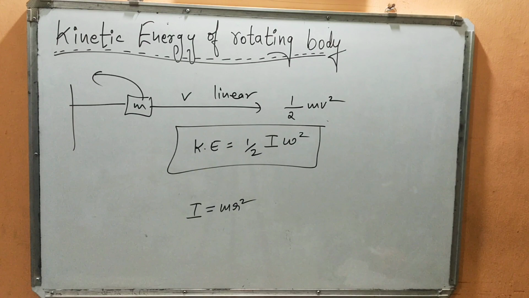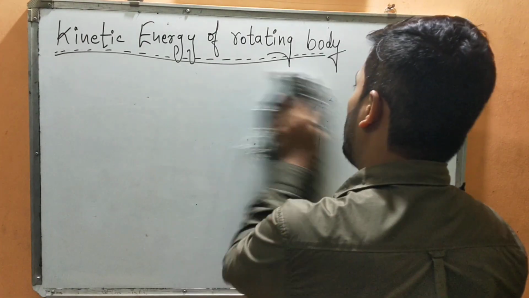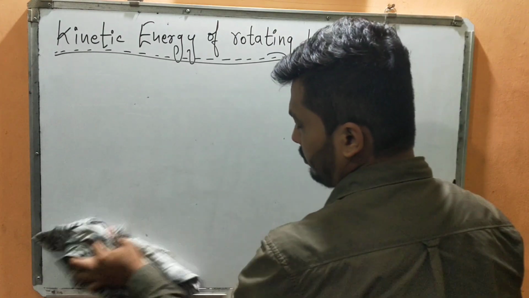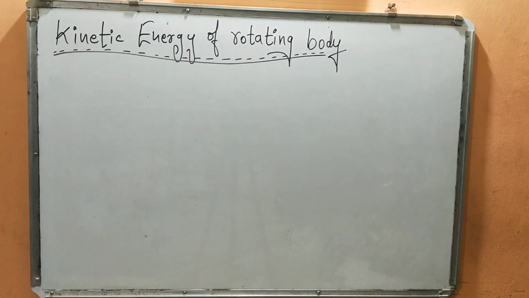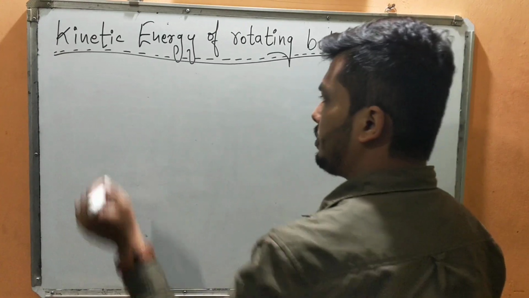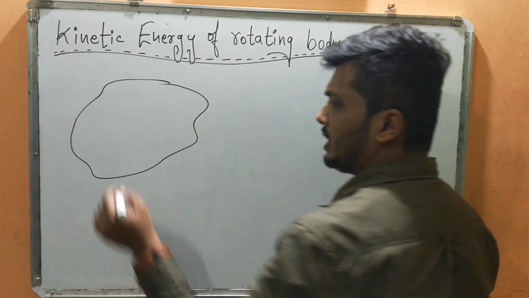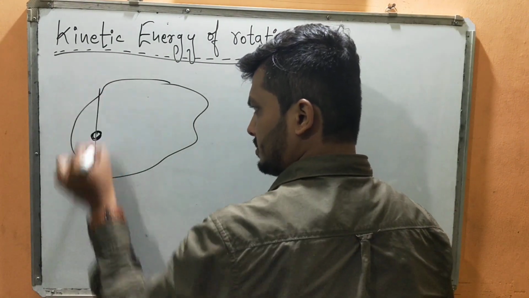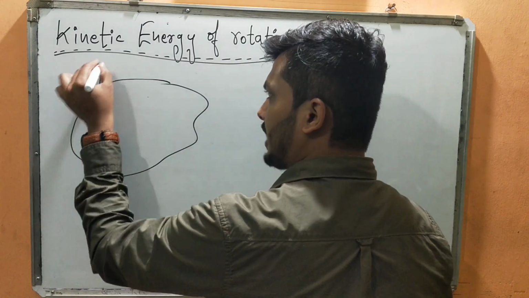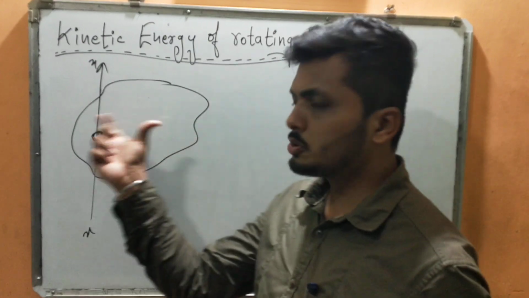Now let us find the kinetic energy of a rotating body. All of you know it will be half I omega square. So let us see how it came. Suppose I have a body, any random body, pivoted about one fixed axis, x and x, and about this fixed axis the body is rotating.